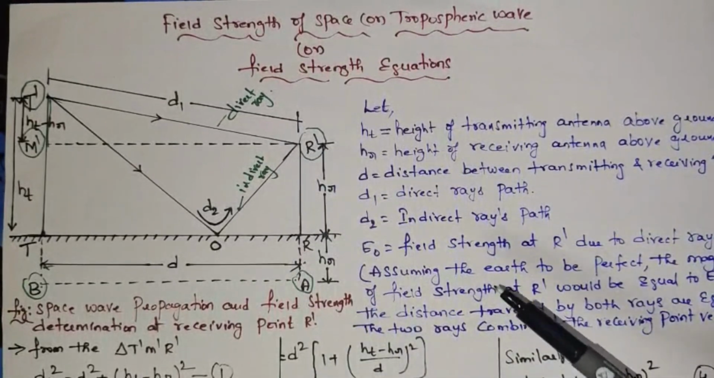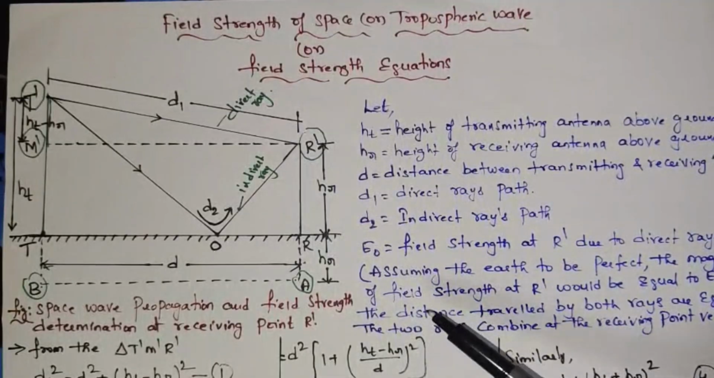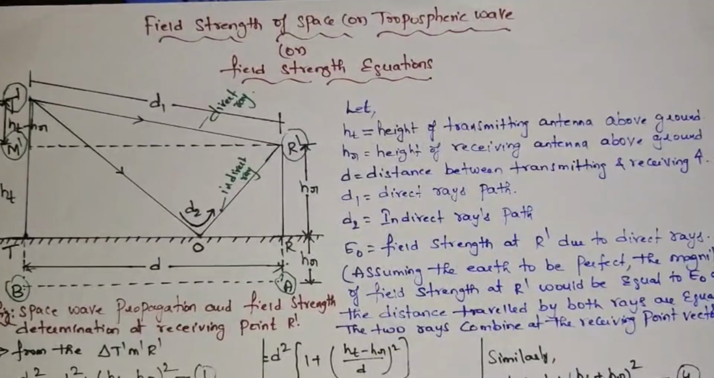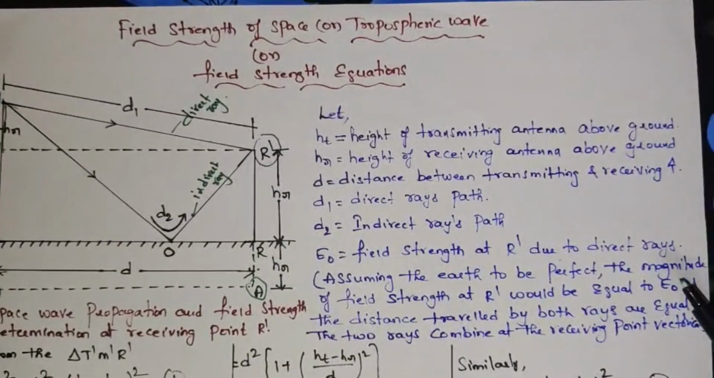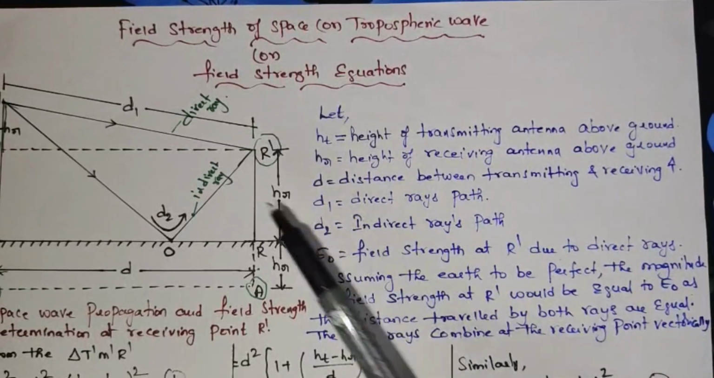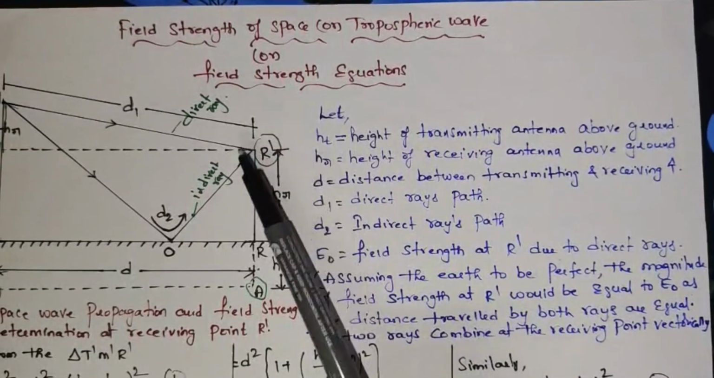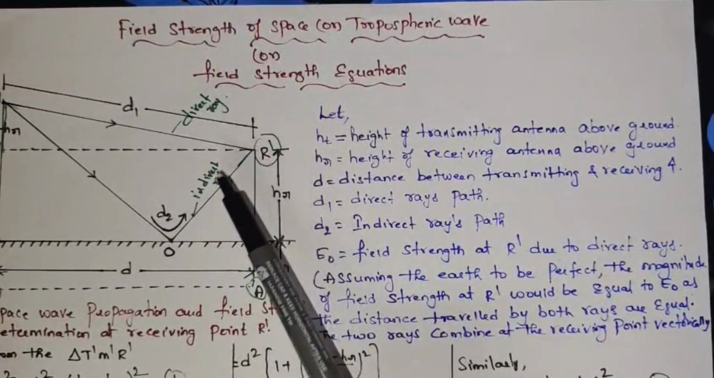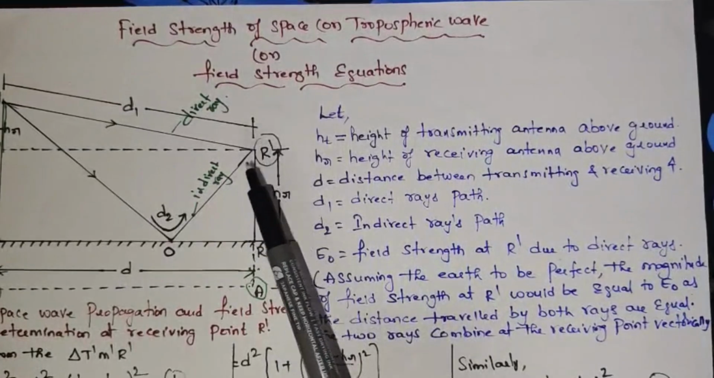Before going to the calculation part, you need to assume one condition. Assume the earth to be perfect. The magnitude of field strength at R dash would be equal to E0, as the distance travelled by both rays are equal. Later, the two rays combine at the receiving point vectorially. We need to do the vector addition of the two waves, that is direct ray and indirect ray, to calculate the resultant field here.